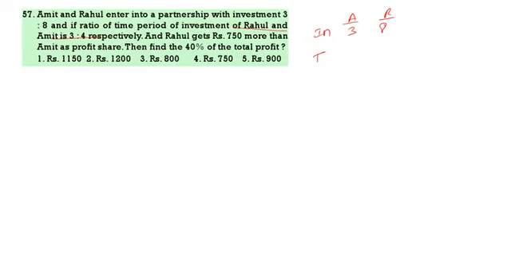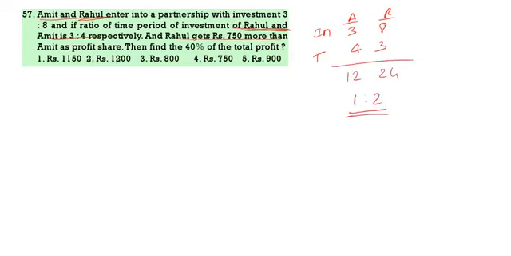So here you have to see this one. Investment of Amit and Rahul, then time period: 4 into 3 is 12, 8 into 3 is 24. That means what is the 12 and 24? 1:2. So the profit will be shared among Amit and Rahul in the ratio of 1:2.